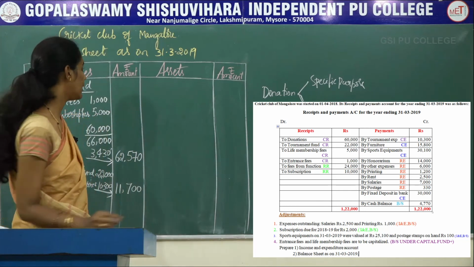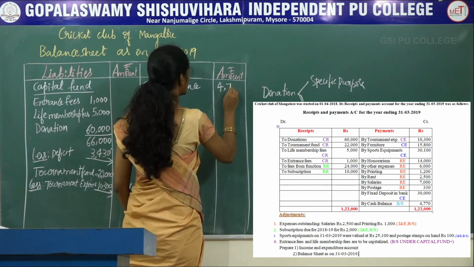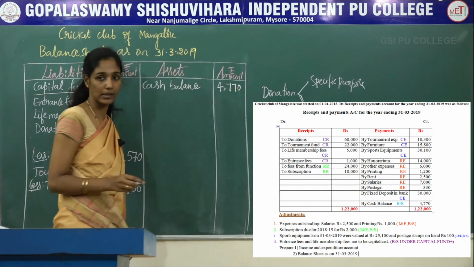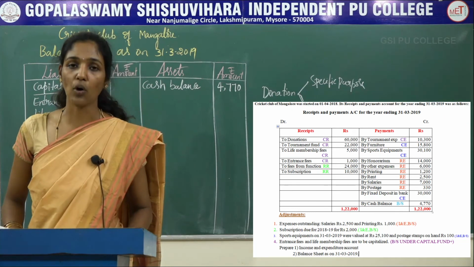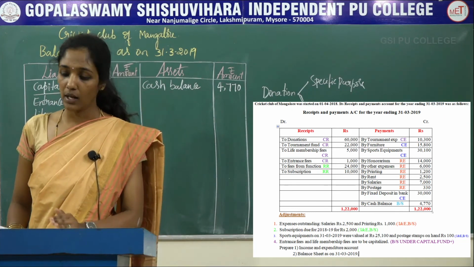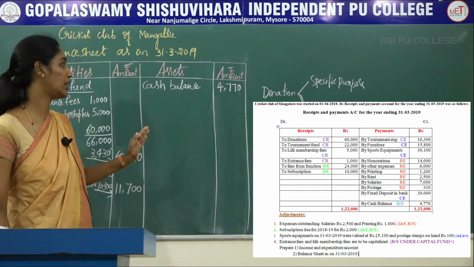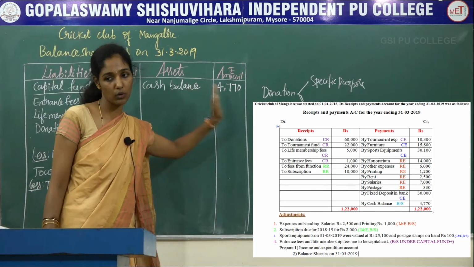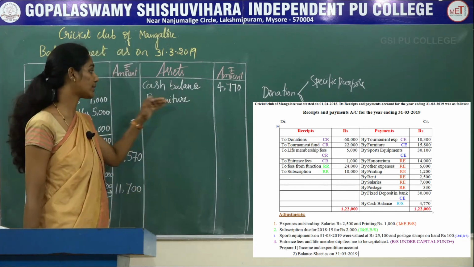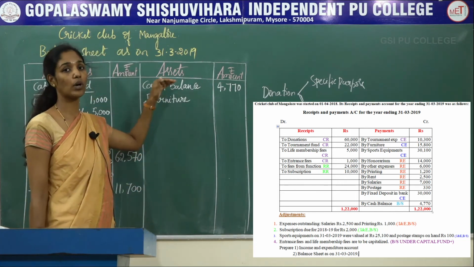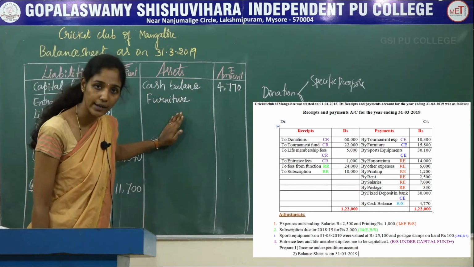On the asset side, cash balance was rupees 4,770. It is given in the receipts and payments account on the payment side at last. Since the cash balance is given, you record it directly in the new balance sheet on the asset side. The next asset is furniture. The next fixed asset is furniture. First you record the current assets, next you should record the fixed assets.